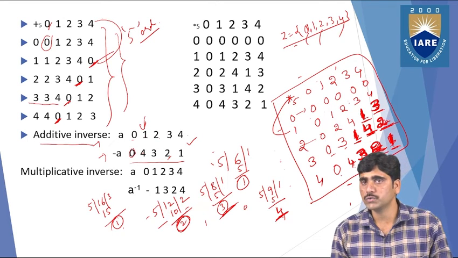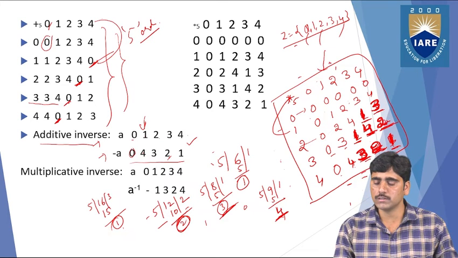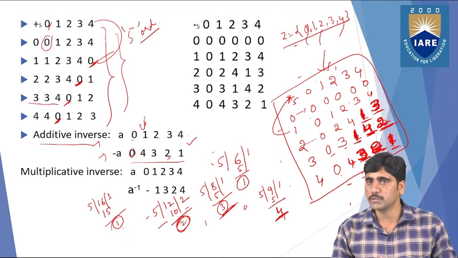Now what we need to do is satisfy all the properties by showing this composition table. So the first property is what?